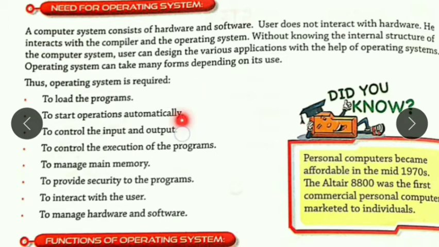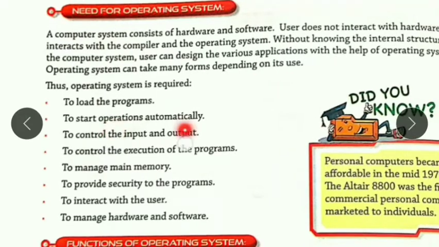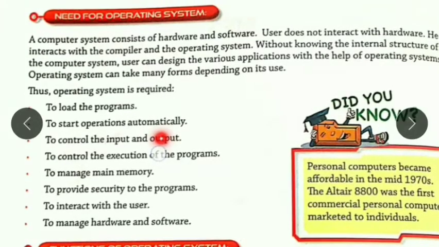Third one is to control the input and output. Input means the data which we feed into the computer, and the data which we get from the computer is the output. For example, if I am typing something, it will be input. If I am printing something from the computer, that will be the output. It is also managed by the operating system.